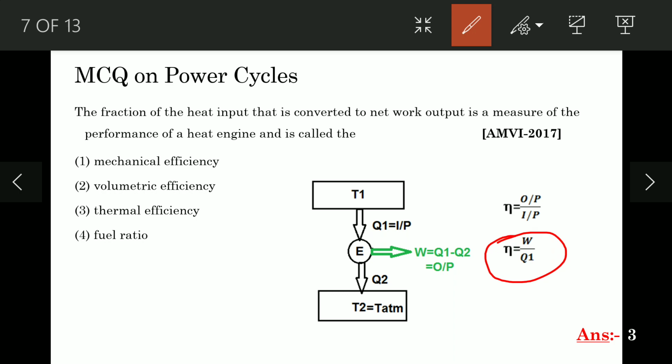Now in this diagram I have shown the heat engine where W is the output and Q1 is the input. So this ratio is called as efficiency, and that efficiency is called as thermal efficiency. So for this question, option 3 is correct, that is thermal efficiency.